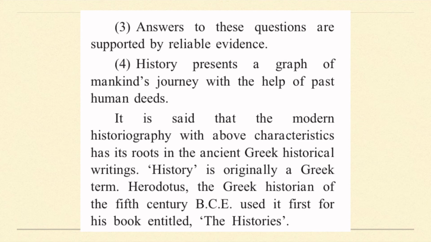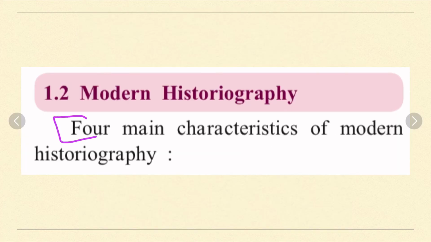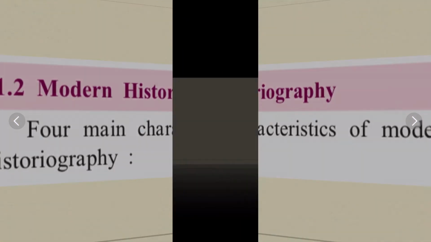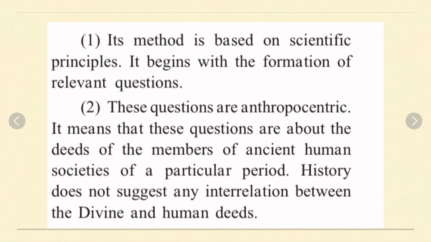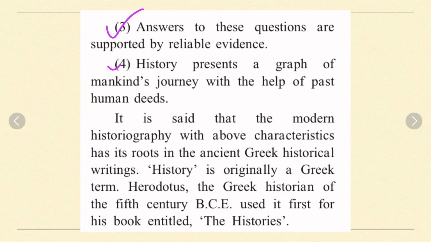History presents a graph of mankind's journey, the evolution from the human's past state. So here are the four main characteristics of modern historiography. You have to include the first and second points, and also you have to include the third and fourth points. Till here is your answer.